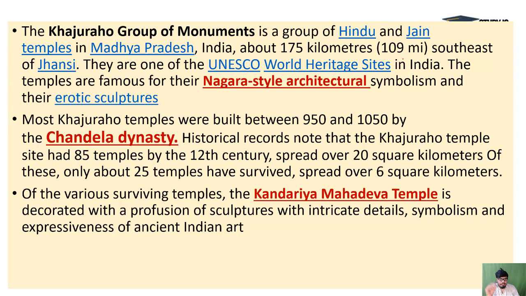Important thing is that. Now Nagara style architecture, and these all are combinedly a UNESCO World Heritage Site, and erotic sculptures are also there. So it will be very memorable to you people. The famous erotic sculptures of the Kama Sutra type which are created on the walls of these temples are here. And Chandel dynasty was the related dynasty, in whose kings' reigns these were built.